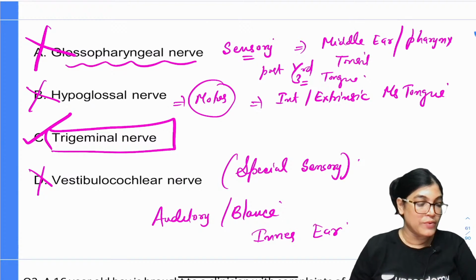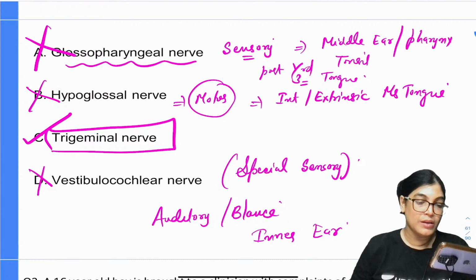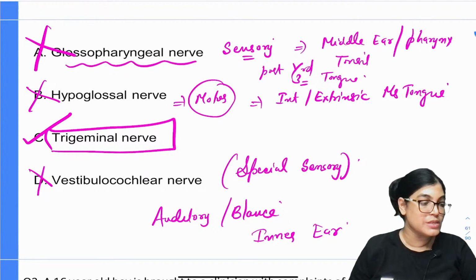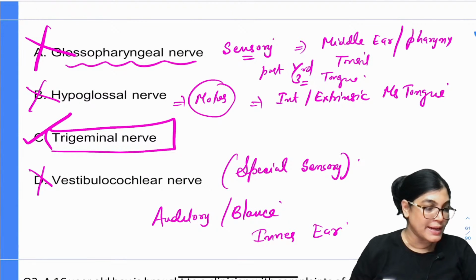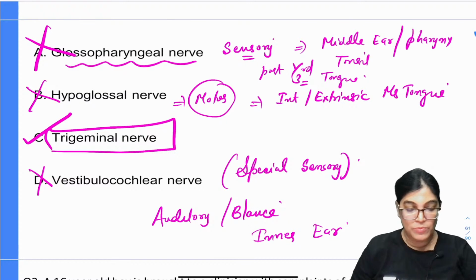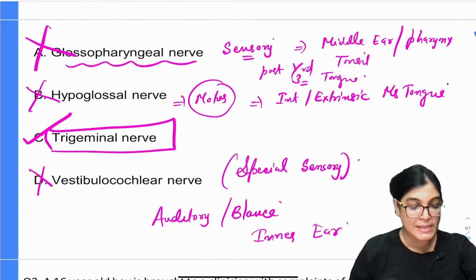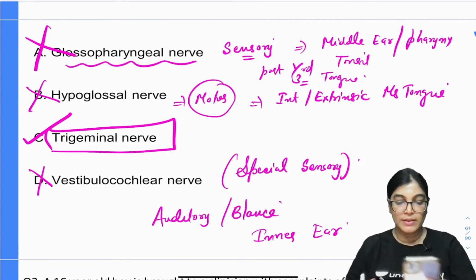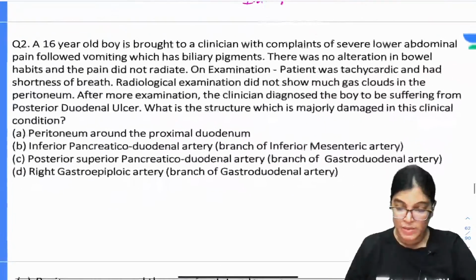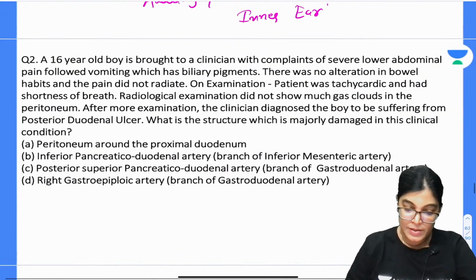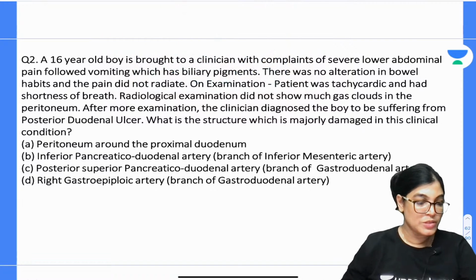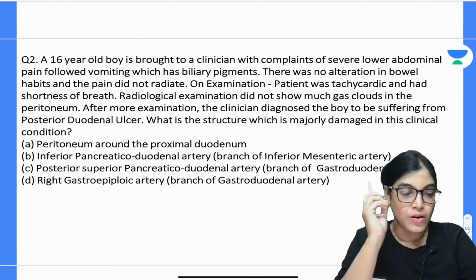So is it okay everyone? Please let me know. Mafiz and everyone, Joseph, is it correct? Can we move on to the next one, MCQ number two? Just let me know everyone, so we can move on to the second MCQ. Okay, so let's move on to the second MCQ. Question number two. Okay, great, all the best.